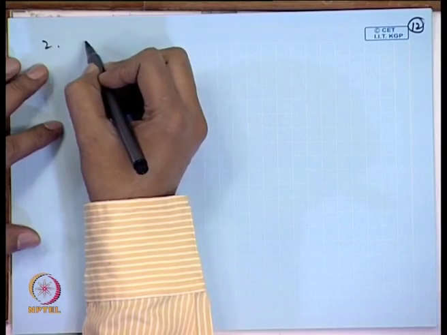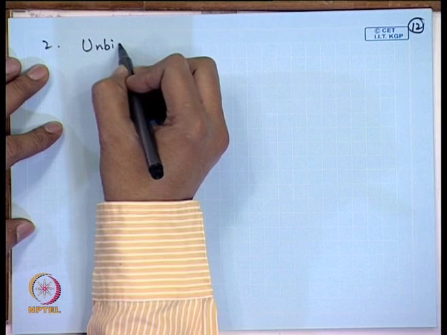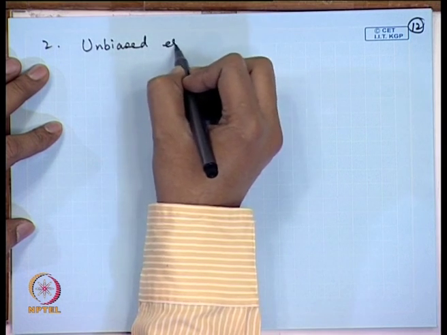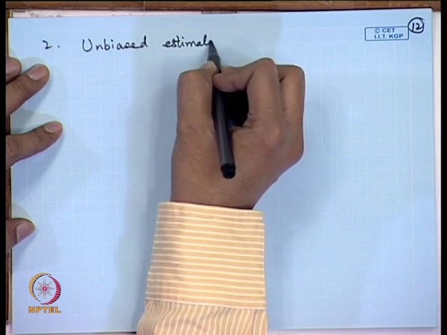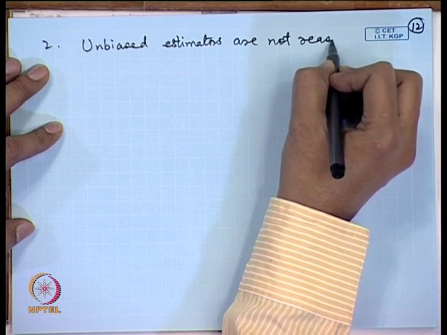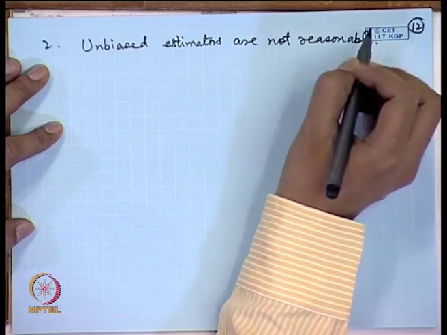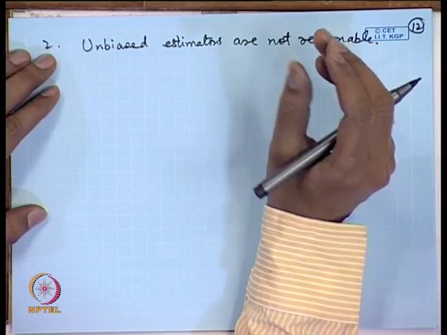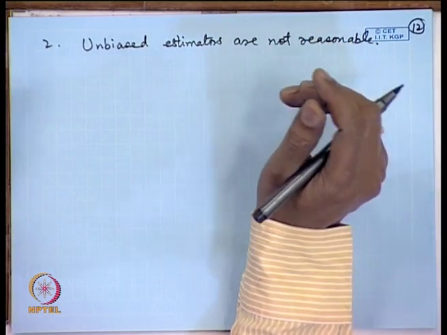There may be yet another type of situation where unbiased estimators are not reasonable. By reasonable, I mean that if my parameter lies between 0 and 1, then my estimator should also take values between 0 and 1.